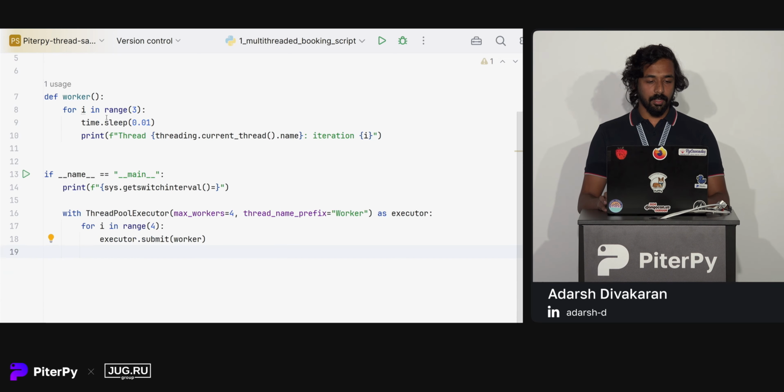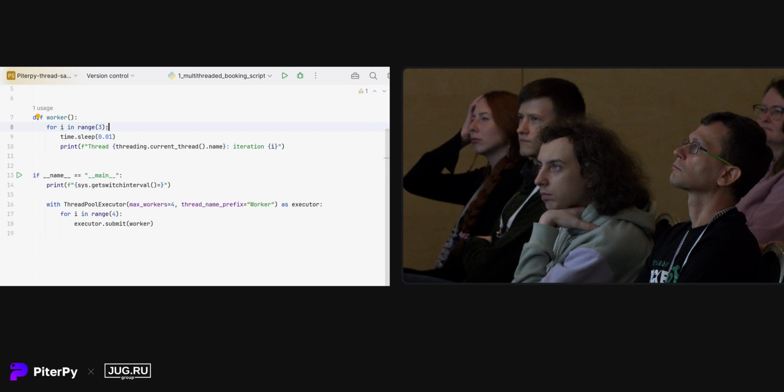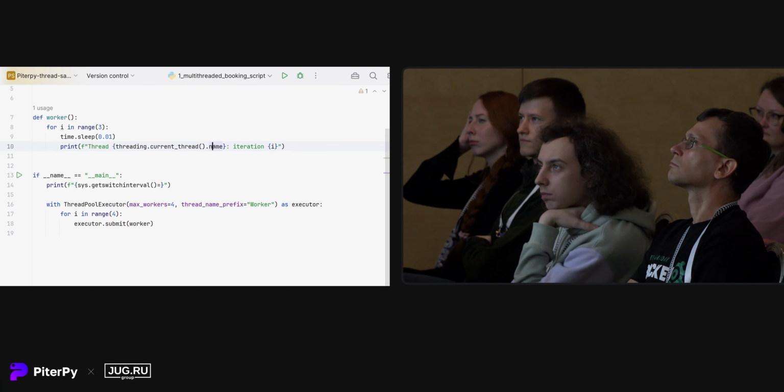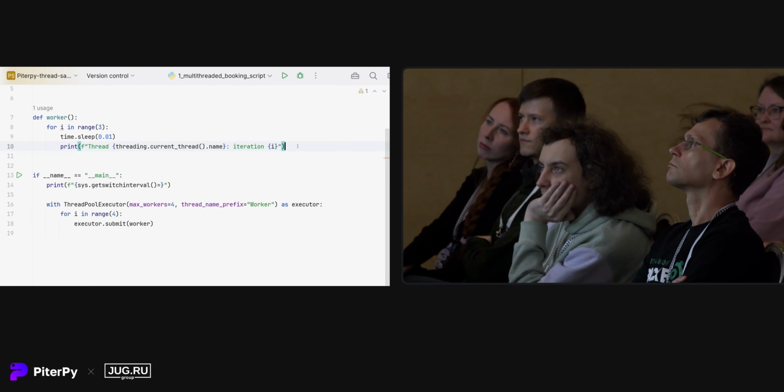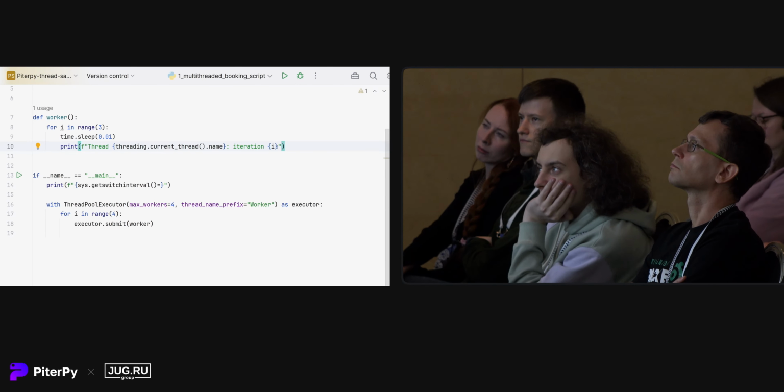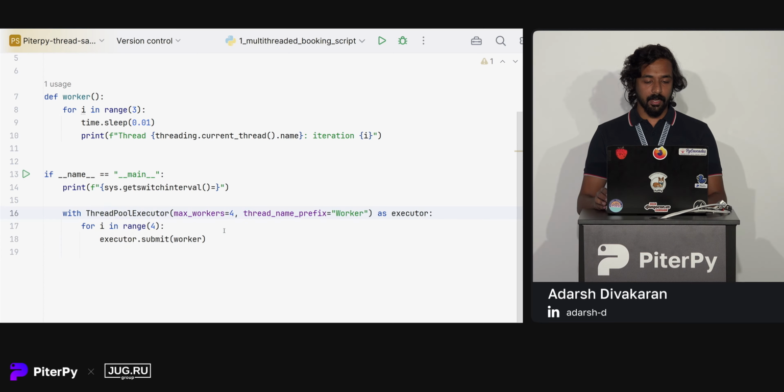This is our code. We have a worker. Worker just loops from 0 to 2. We have a loop in range of 3. It just sleeps for a small bit, and then it prints the name of the current thread and the number of the iteration it's doing, from 0 to 2 in our case. Then we have our thread pool executor. We create 4 worker threads and we submit this task to our threads. Also, you can see I am printing sys.getswitchinterval here. Let's run this and see what happens.